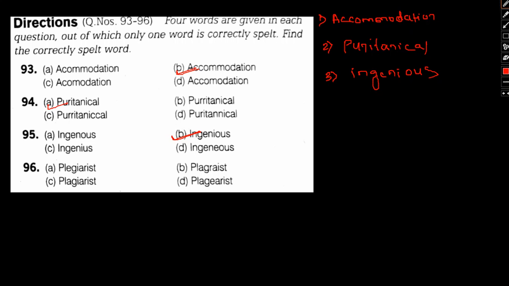Now lastly, let's move to number 96. 96 is plagiarist. Plagiarist is basically spelled P-L-A-G-I-A-R-I-S-T. So this is how plagiarist is spelled, and the correct spelling will be option C, 96C. Now if we talk about the meaning of plagiarist, there's a certain term called plagiarism.